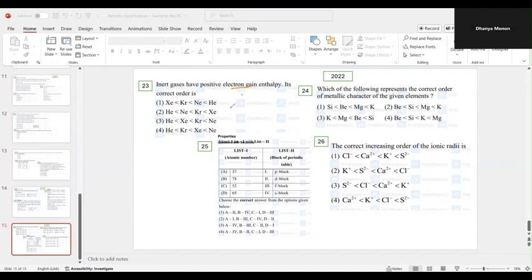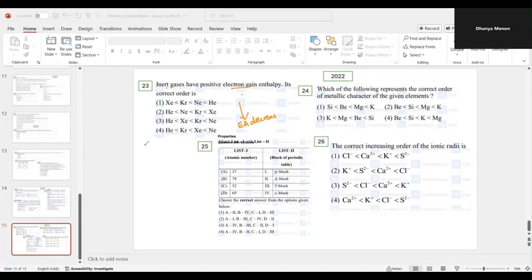Now here, as you're coming down, what is happening to the electron affinity? Electron affinity decreases. This is the general trend. For the noble gases or inert gases, it is difficult to add the electron; you have to provide the energy.